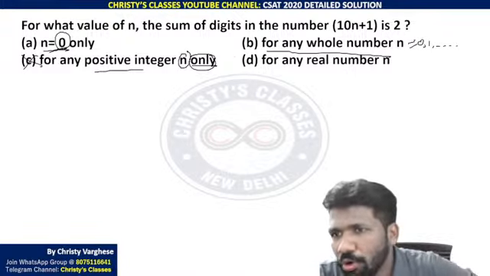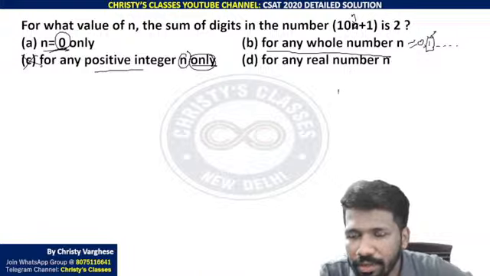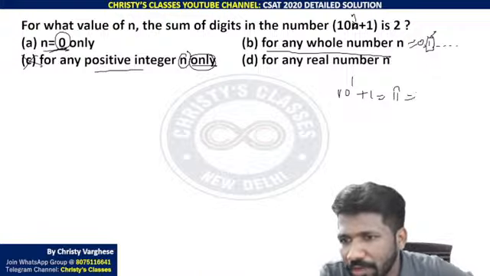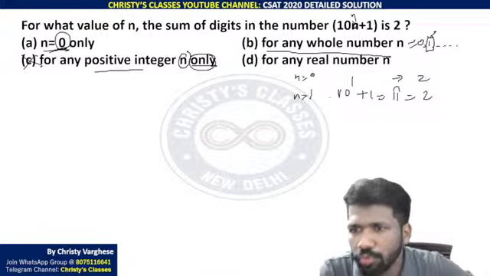But let us check whole numbers. Another whole number, say 1. As I told, this is 10 raised to n plus 1. So 10 raised to 1 plus 1 is what? 10 raised to 1 plus 1 means 10 plus 1, 11. What is the sum of digits of 11? 2. So that is also satisfying. Let n equal 2 also, let us check. n equal to 0 we already checked. 2 will be the sum of digits.